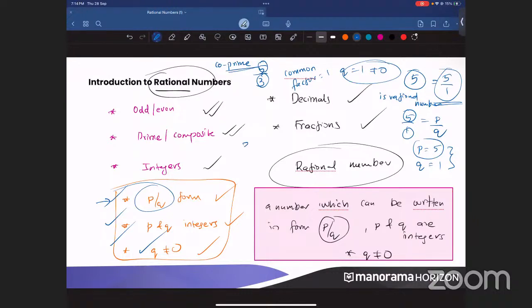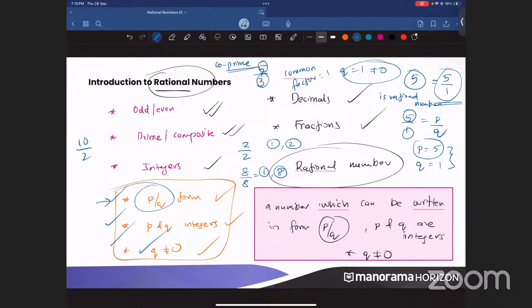Okay. So when I write 2 by 2, they have common factor 1 and they have common factor 2 also. When I write 8 by 8, they have common factor 1 and 8 also. So that means they have more than one common factor. So whenever we write, we have to write it in which form? We have to write in the lowest form. Okay, in fractions, for example, I can write our 5 by 1 as 10 by 2 also. But 10 by 2 is not the lowest form. Is 10 by 2 the lowest form?